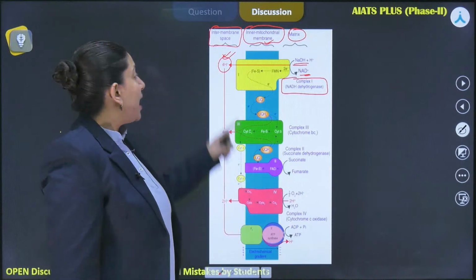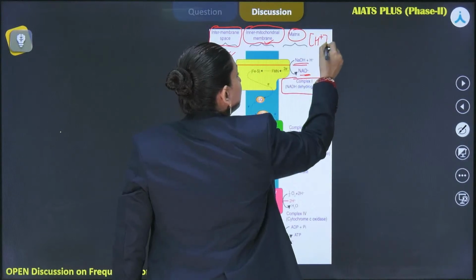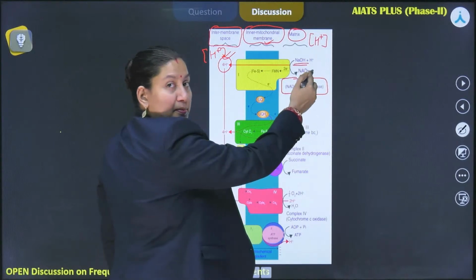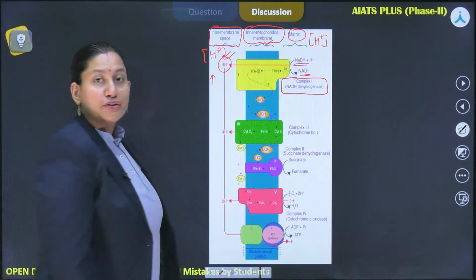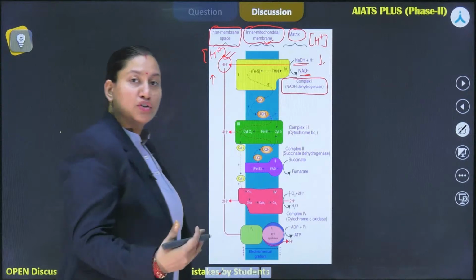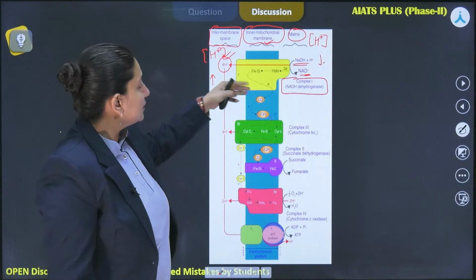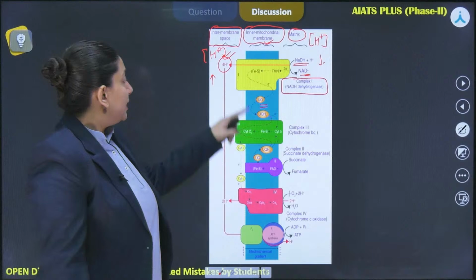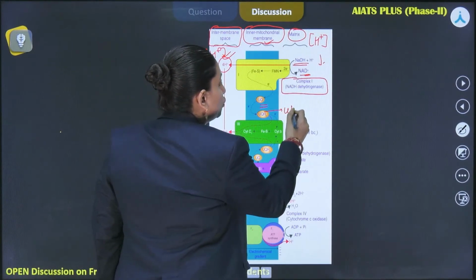So this is acting as a proton pump, taking up the electrons and then pumping the protons over here. Now as we could clearly see, let's say we are marking the proton levels in both the regions. As the protons are being taken up from the matrix to the intermembrane space, over here the concentration of protons will increase, right? And over here it's going to decrease from the original level. Then further, this particular complex gives its electron to ubiquinone. This is ubiquinone. Then this gets reduced and forms this structure, which is ubiquinol, right?